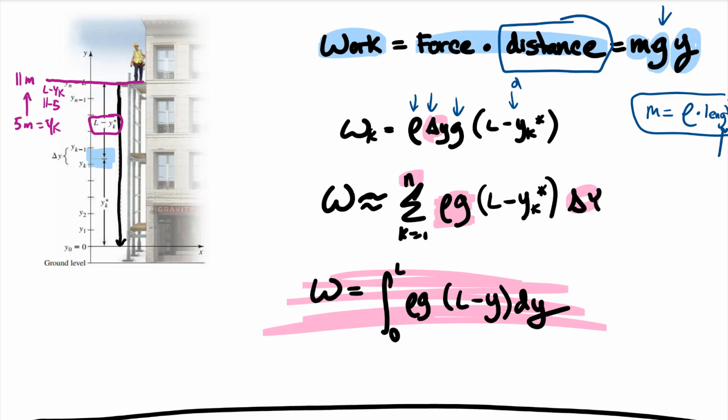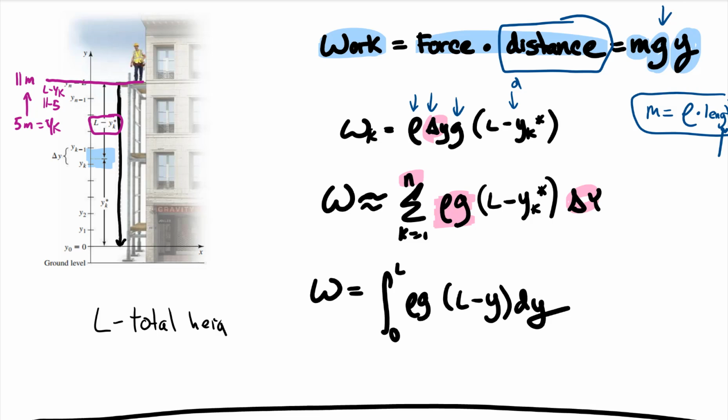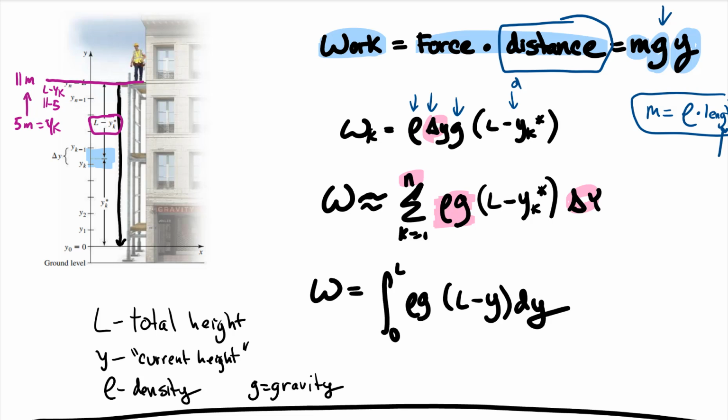And here it is. This will be our formula for lifting problems, where L is the total height. Y is, I guess I'll say, the current height. It's going to be the variable that we're working on. Rho is our density. G is our gravity. And we say, oh yeah, we have to go from wherever we're starting on up to L. For this one, we started from something being at 0 and went up to L.